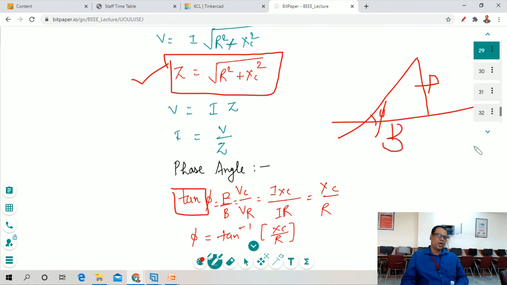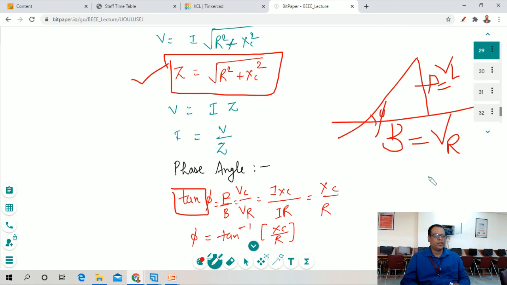So we have to give the input with the notations. Okay, so base is this VR. Clear? So now phase angle is VC upon VR, so we have to put the value for VC, which is I into XC, and voltage across R is I into R. So we cut all the common values and we find out the value for phase angle is XC upon R.